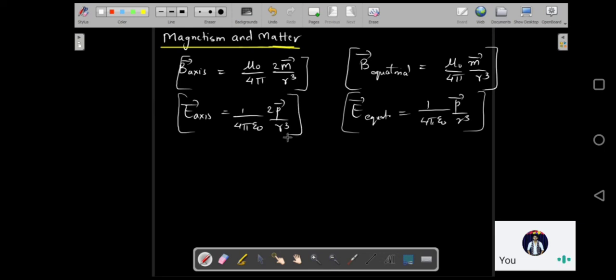But now here your constants would change. Permittivity would change to permeability. The 4 pi remains the same. The only thing is your permittivity will change to permeability, and your electric dipole moment would change to the magnetic dipole moment. That's it. Rest of the expressions are going to remain the same. Nothing else is going to change over here.